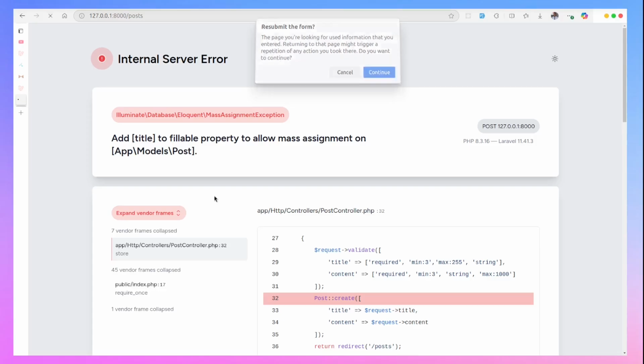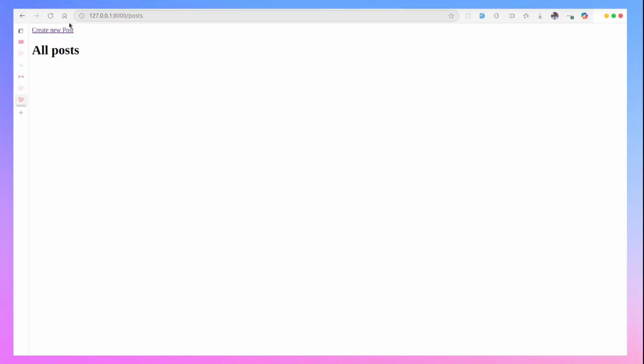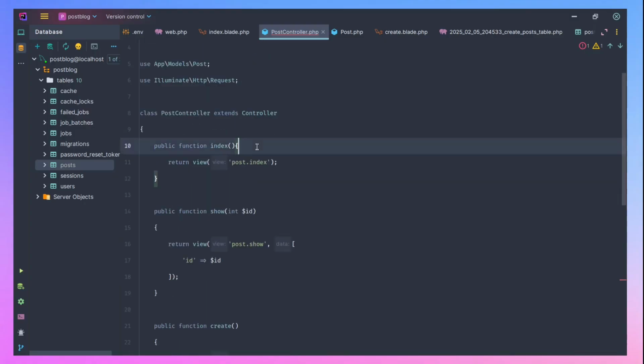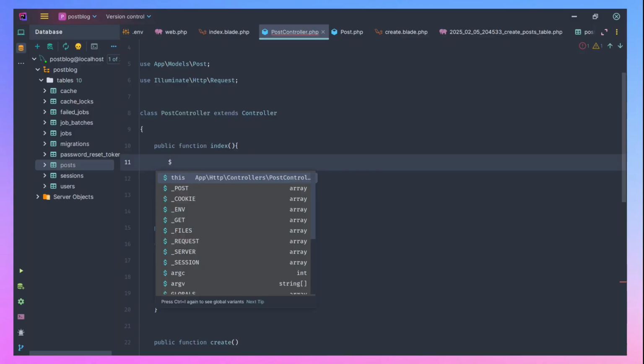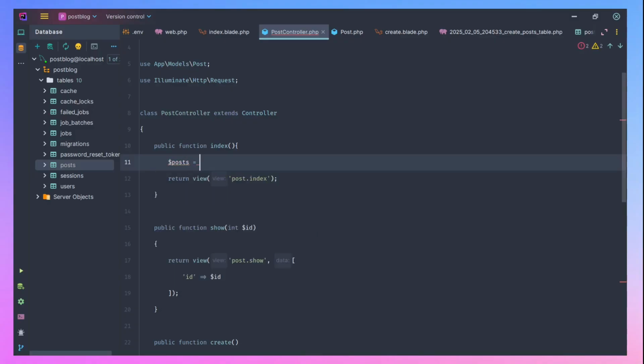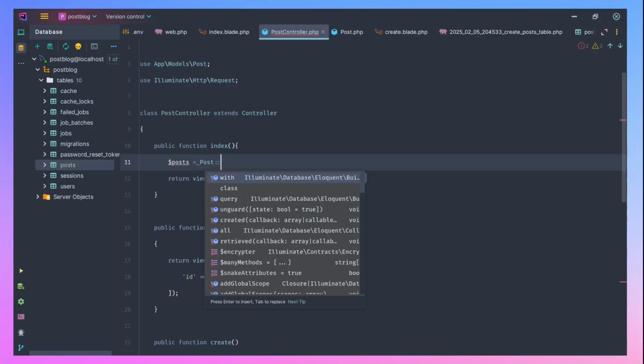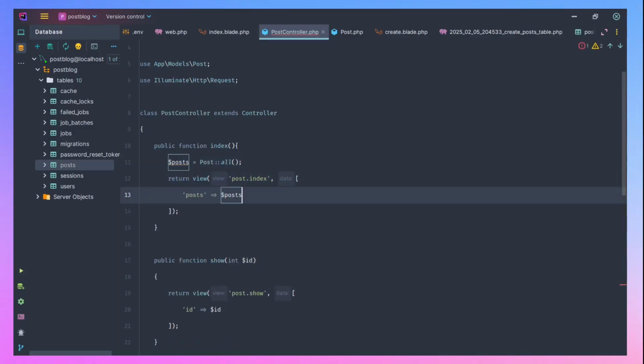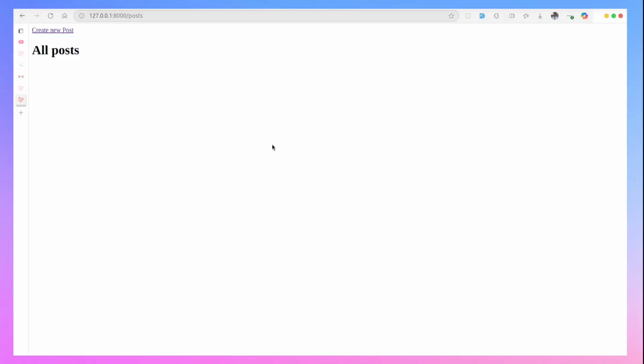So now let's come back to our post and retry. You can see now that it redirects us back to this index page, but it's like nothing happened. So let's go back to the index to fetch every post we have in the database. So we can say posts equal to post model, then we want to get all, let's say latest. Okay, let's just get all. It's not good that we do that, but for training purposes, let's just get all of the posts. So if you refresh, nothing changes.